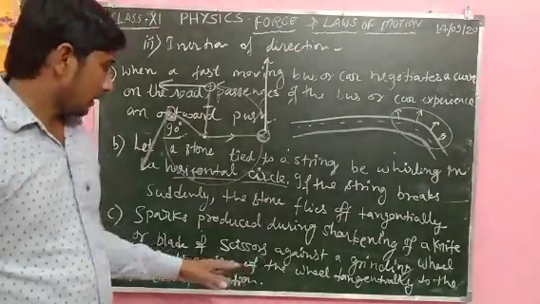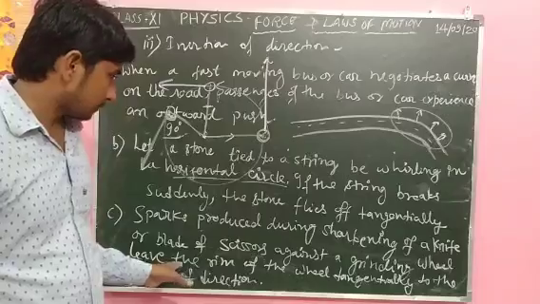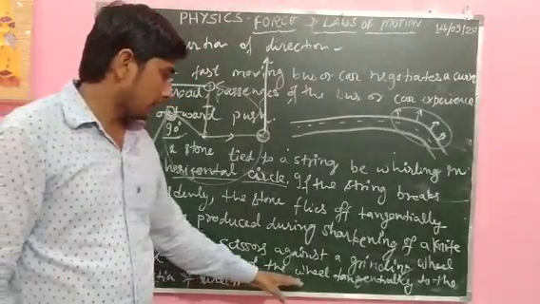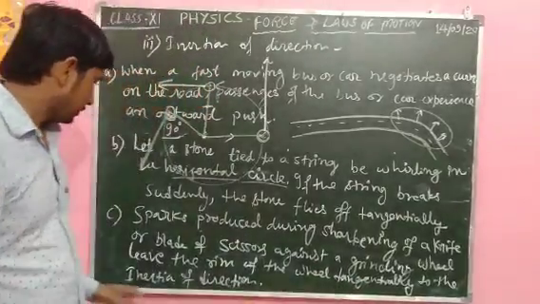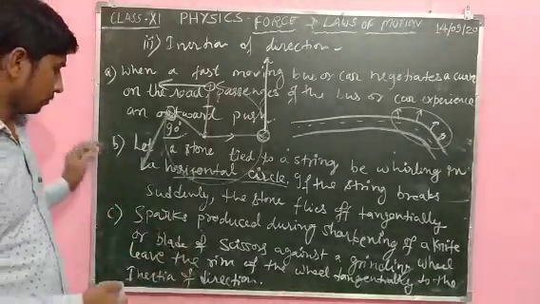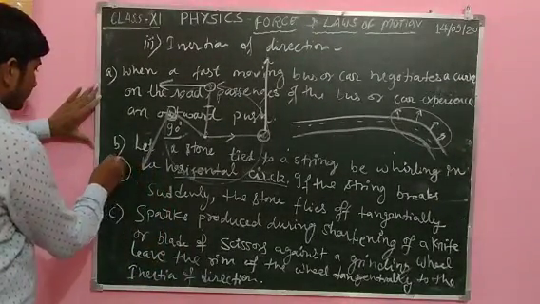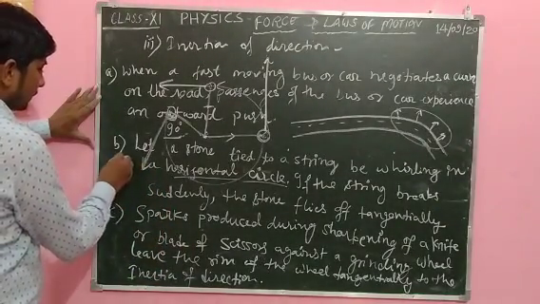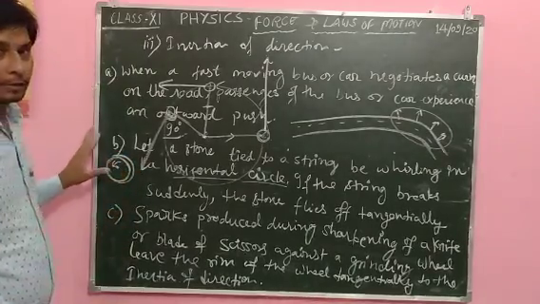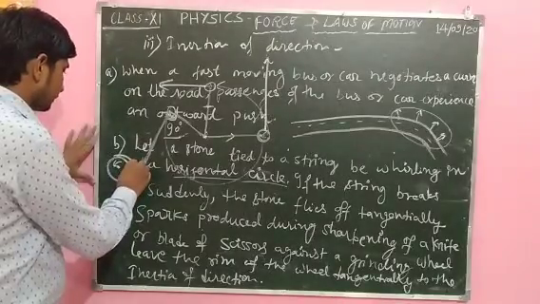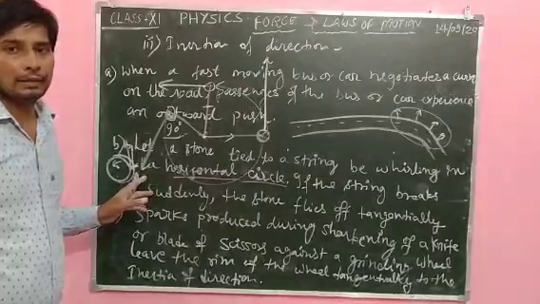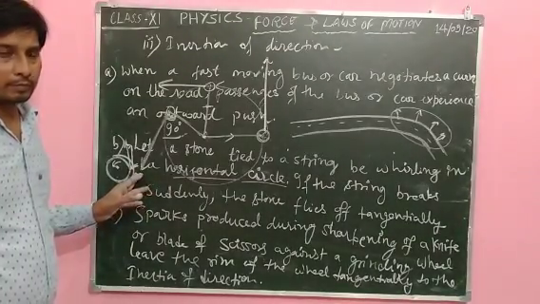Then the sparks leave the rim of the wheel tangentially due to the inertia of direction. It means it will spark when the grinding wheel starts rotating. If we place the knife at this position, it will spark in this direction.